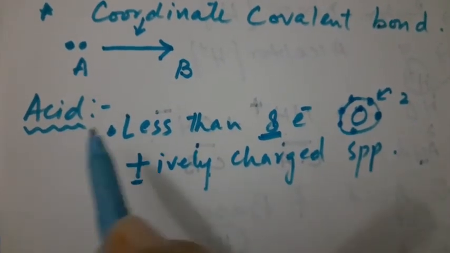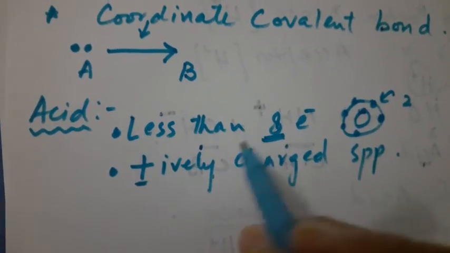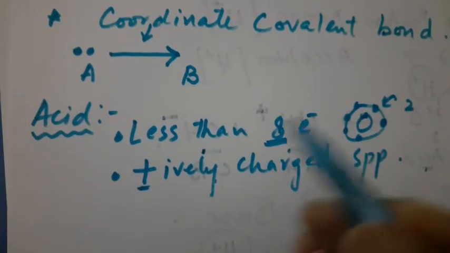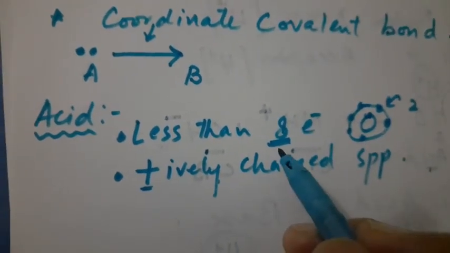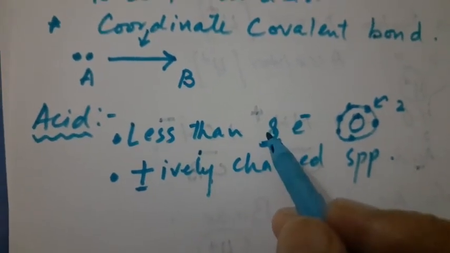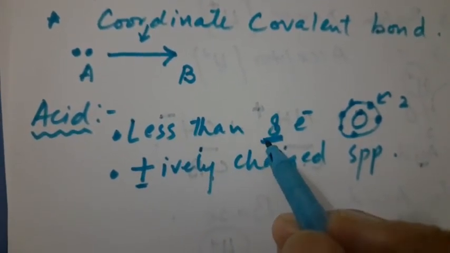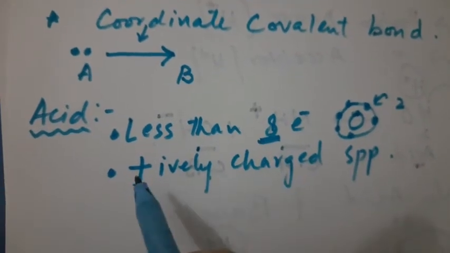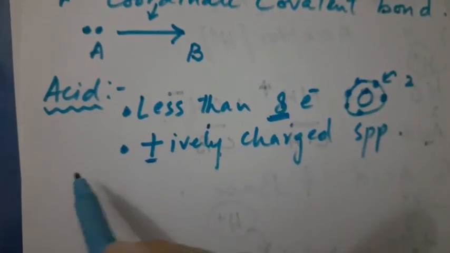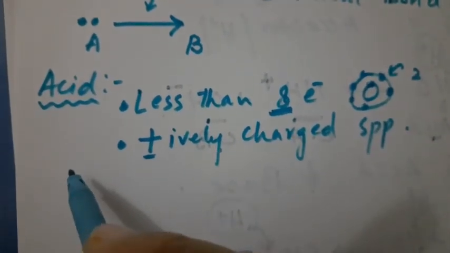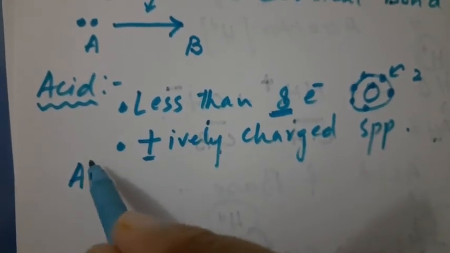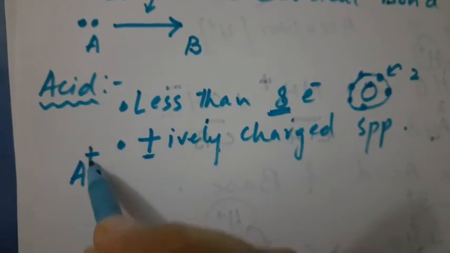So those species whose outermost shell does not contain the proper 8 electrons, they contain less than 8 electrons, and that must be a positively charged species. For example, just an example, this is A, consider an acid, having the positive charge.